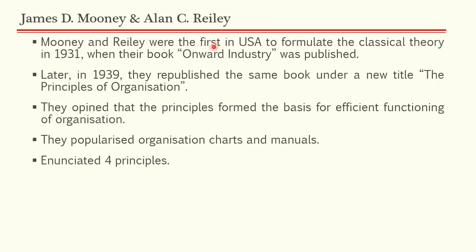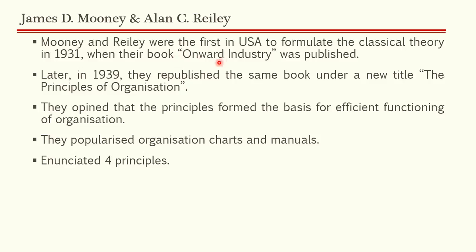Mooney and Reilly were the first in the USA to formulate the classical theory in 1931 when their book Onward Industry was published. Now remember, Henry Fayol was the first person that we studied in classical theory. He was a French guy. The second people we studied were Gulick and Urwick, and they published their book in 1937, if you remember. Mooney and Reilly published their book in 1931, and so they are known as the first people in USA to formulate the classical theory because they published their book in 1931.